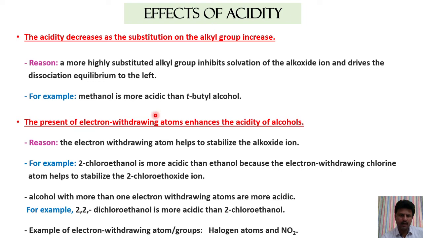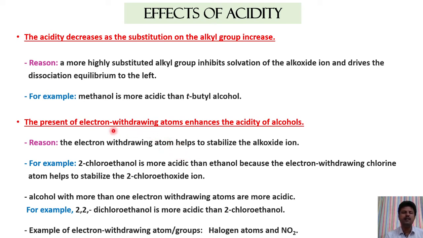If an alcohol contains electron withdrawing groups, that increases the acidity of alcohols, because these electron withdrawing groups will pull electrons from the alkoxide ion. Therefore, the alkoxide ion will get stabilized.